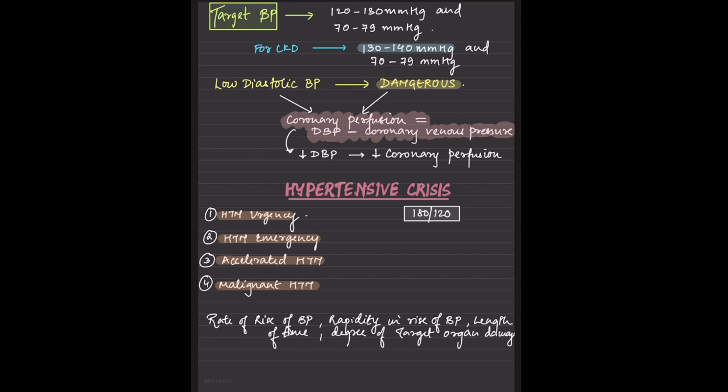Target BP should be 120 to 130 and 70 to 79, but in CKD patients we can accept 130 to 140 and 70 to 79. Now, we are lowering the systolic pressure, okay, fine. But lowering of the diastolic pressure, is it good? No, because diastolic pressure resembles the coronary perfusion. If the diastolic blood pressure is decreased, the coronary perfusion will also be decreased.